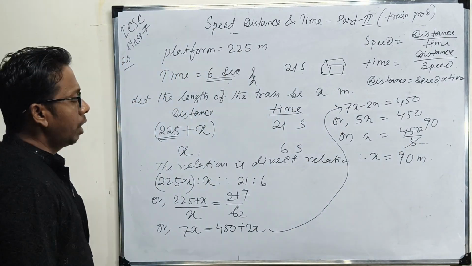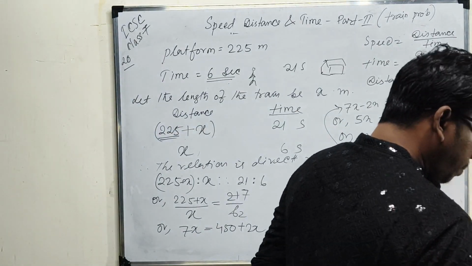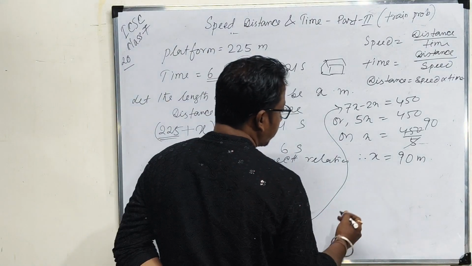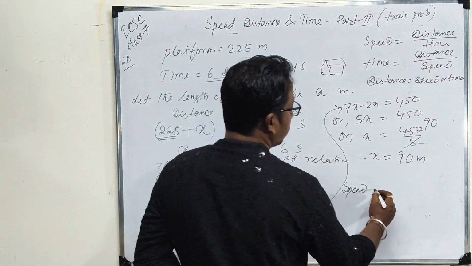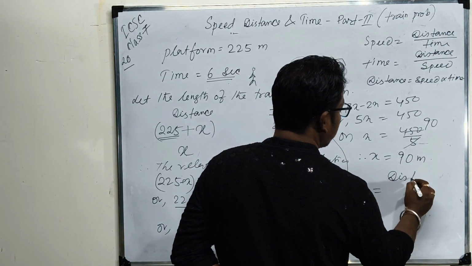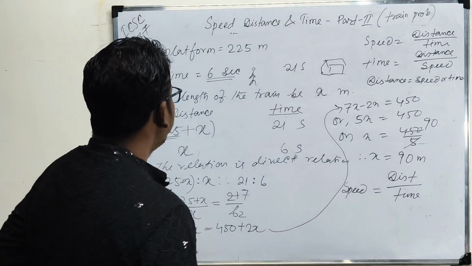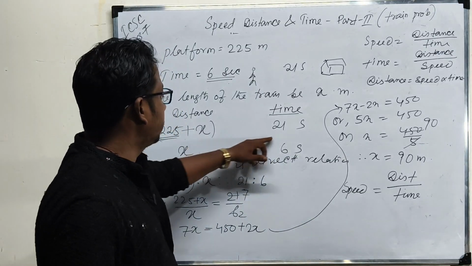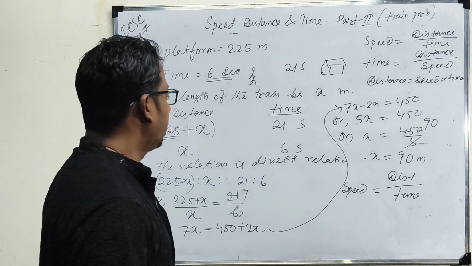Now they are asking about the speed of the train. Applying the formula, speed equals distance by time. You can take any relation, but I think this relation is the best.